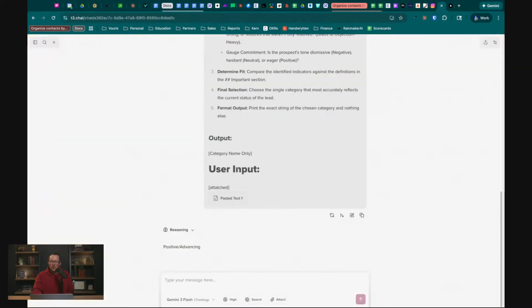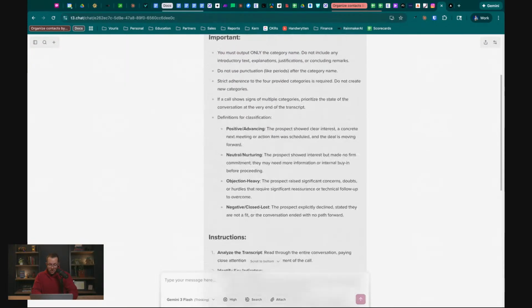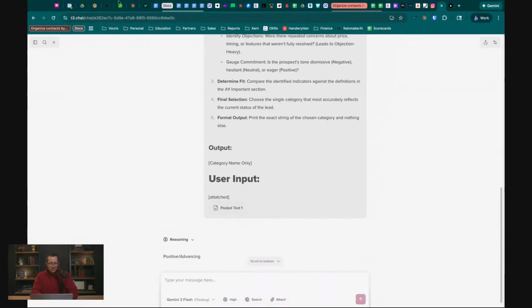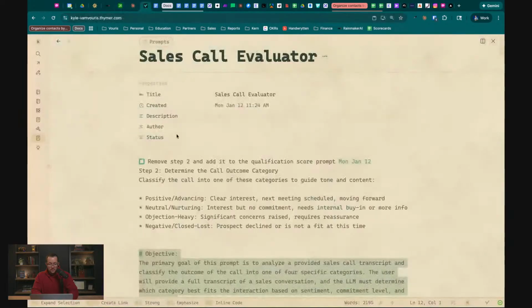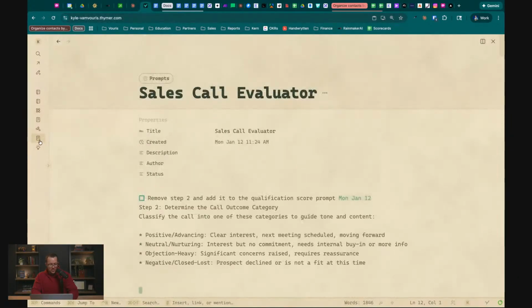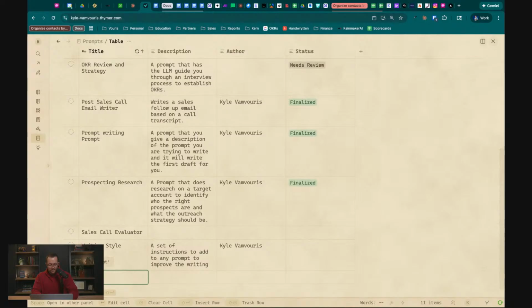I don't know where this is going to fit in how we predict if a deal is going to close or not, so I need to think through that, but I do like this prompt. I think this output's decent. Obviously I did no editing to this, so I need to really review this. Let's put this in a new, what should we call this prompt? Does anybody have a good name for the prompt that we just made? Please type it into the chat. I would love to hear it.